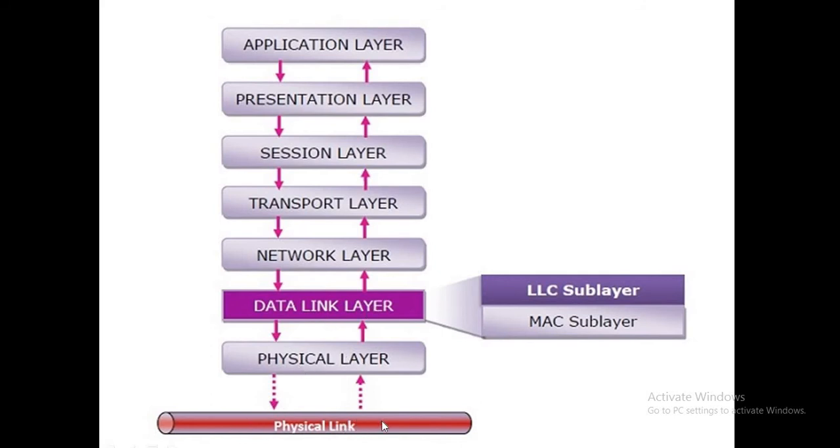This is the transmission medium, or we can say the physical link, and this is the diagrammatic representation of the two sublayers, that is LLC sublayer and MAC sublayer. LLC is the upper sublayer and MAC is the lower sublayer present in the data link layer and functions in the data link layer also.